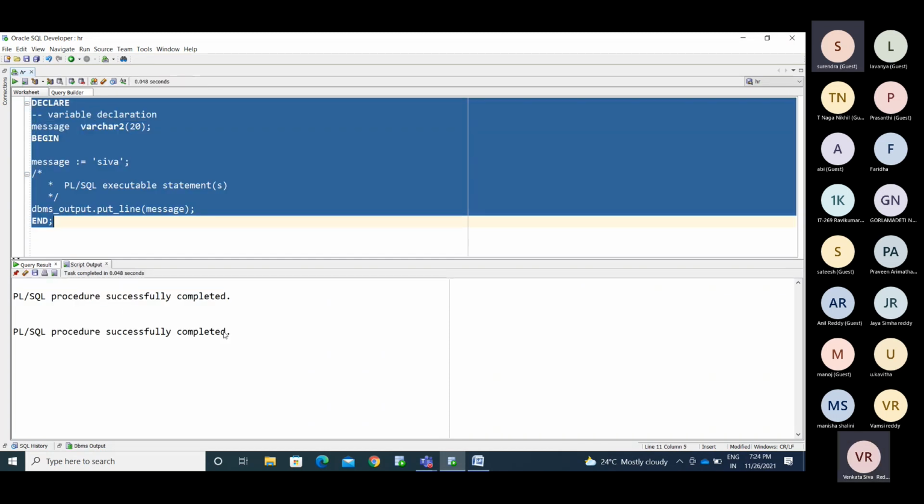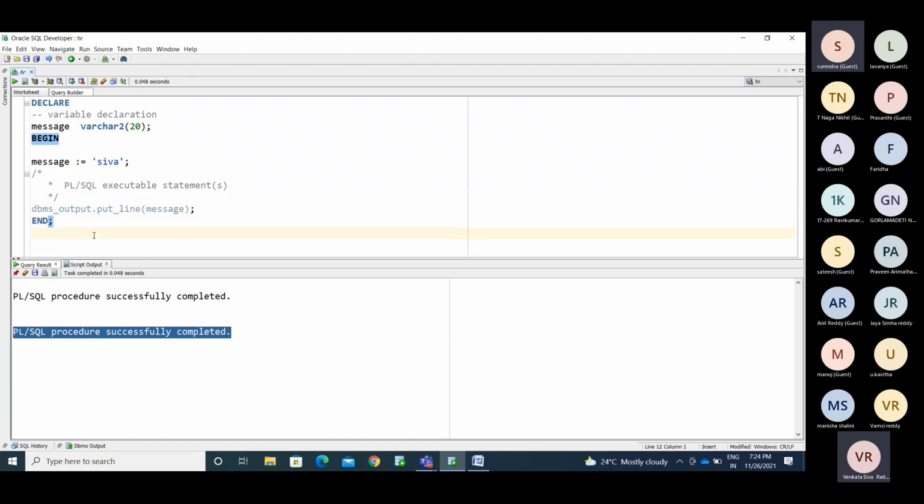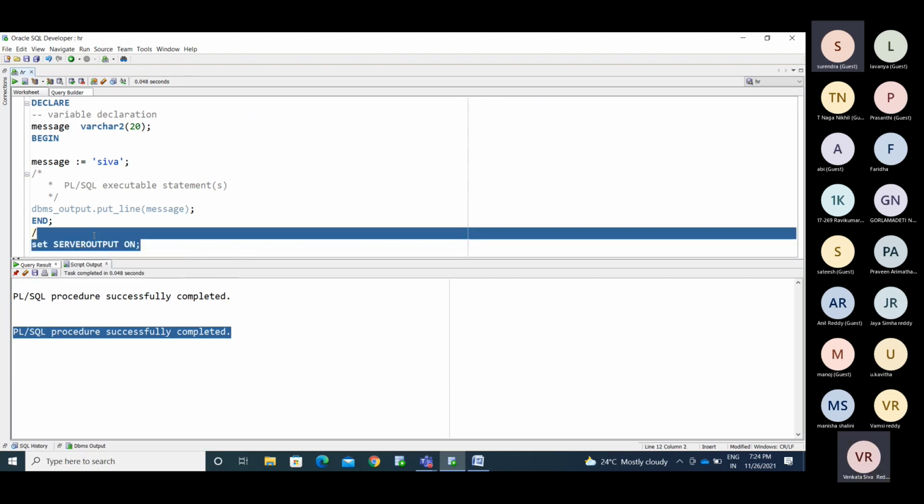Still you are not getting any information. The print screen is not activated. To activate that print screen, we need to use set serveroutput on. Set serveroutput on is the option to start the print screen option.